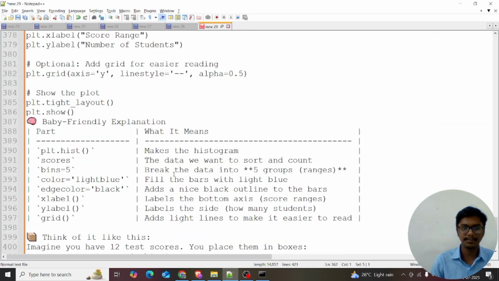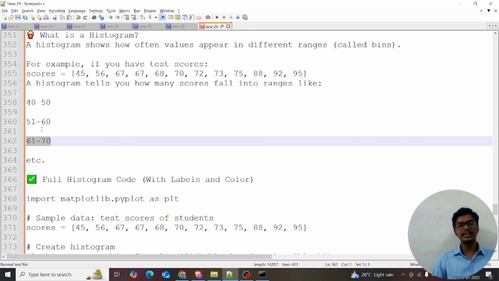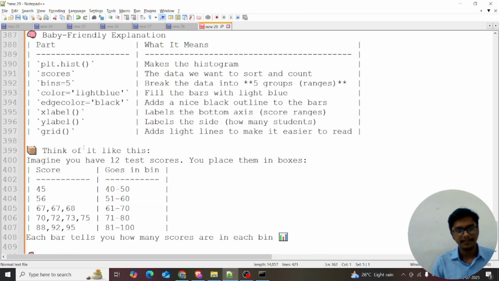plt.hist makes the histogram: it sorts and counts the scores data. The bins setting makes the data into 5 groups, like 40 to 50, 50 to 60, 61 to 70. Everything is similar to the bar plot and box plot. Think of it like you have 12 scores.